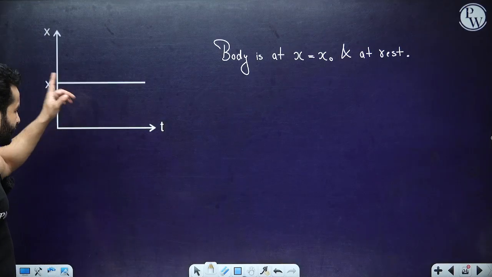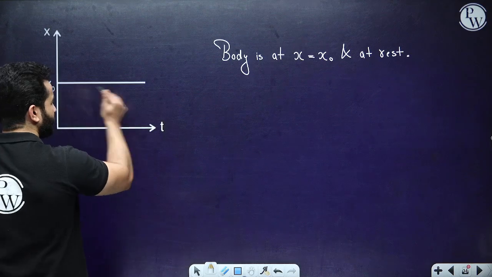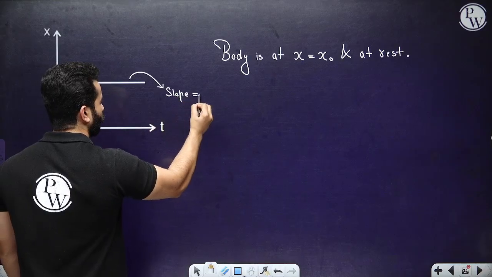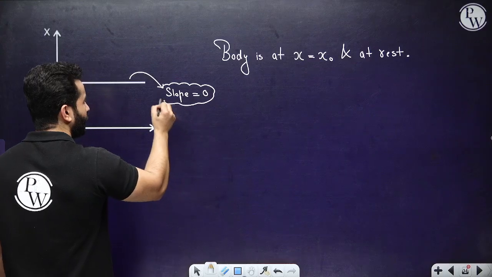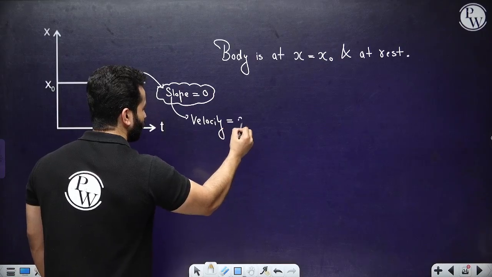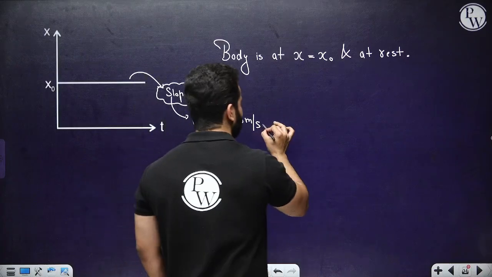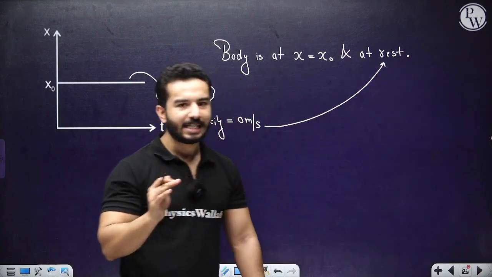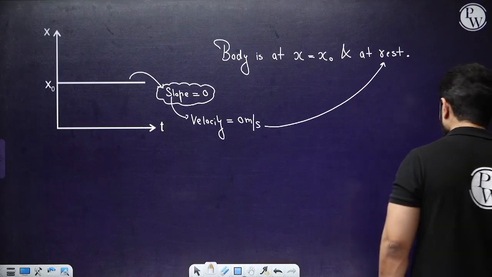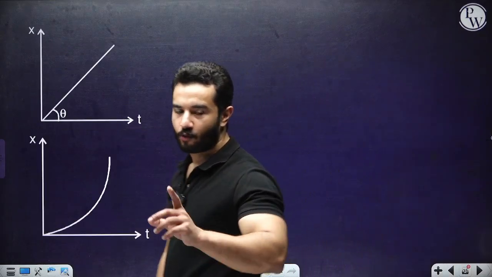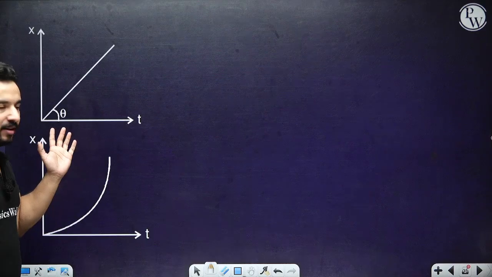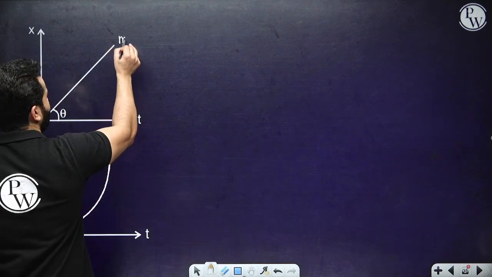Please look over here. This is a straight line, but this straight line is parallel to the x-axis. That means it has got slope 0. It has 0 slope. Is that correct? And what does slope mean? Slope means velocity. So it means that velocity is 0. So if velocity is 0, it means that it is at rest. I know it is very easy, but still, let's cover all the basic concepts, right? Moving on. We have got two curves. Let's go one by one and see. Straight line, some angle, slope. Straight line basically means slope is constant.